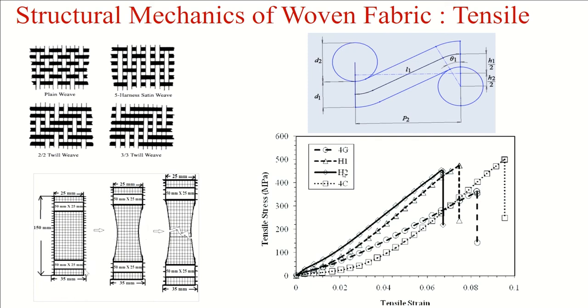I have already discussed this point in the crimp interchange equation. This happens because when we load the material in warp direction, the warp yarns get straightened. Straightened means decrimped, means crimp is removed. At the same time, the yarn in the transverse direction, which is called weft yarn, will be contracting, meaning the crimp will increase in this direction.